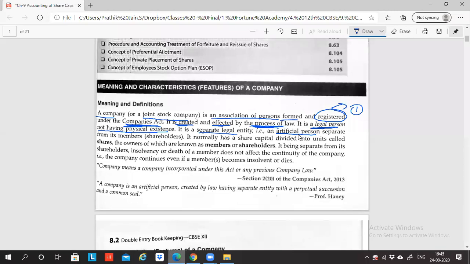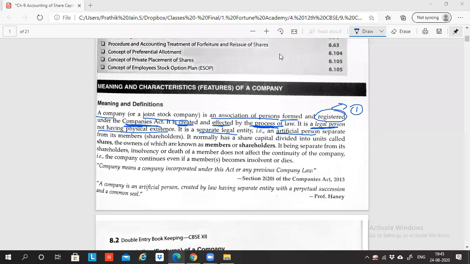It is an artificial person. The designation of artificial person is given by law. That is why in the golden rules, we had to implement artificial person there. Otherwise, artificial person was not required. Since we had the concept of artificial person, we had to give a golden rule for artificial person.